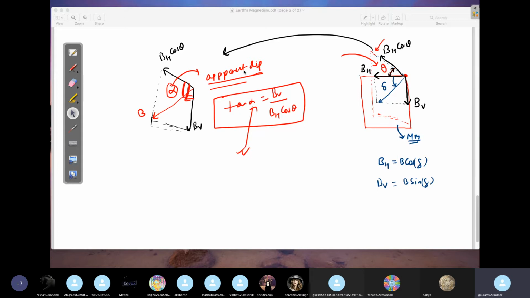So how will you calculate apparent dip here? This is BV, it is also BV. So what is tan alpha here? Tan alpha will be this by this. You will get BV by BH cos theta. This is our apparent dip. This alpha is called apparent dip. If you want, you can take the screenshot here.